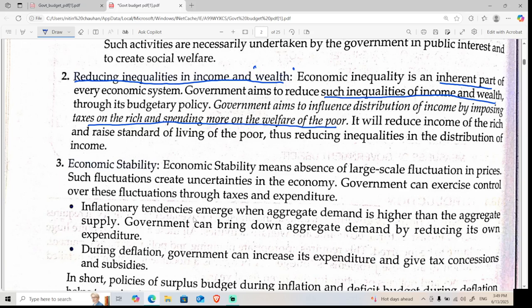So the thing is that economists still try to make equality between the people who are rich in a society and who are poor in a society. They try to make a bridge, they work like a bridge between the rich people and poor people. And it will reduce the income of the rich and raise the standard of living of the poor.